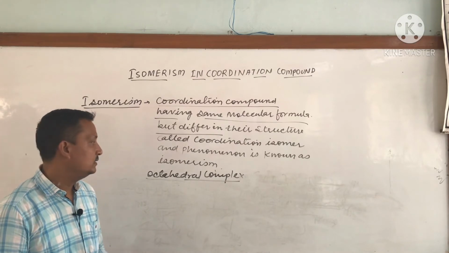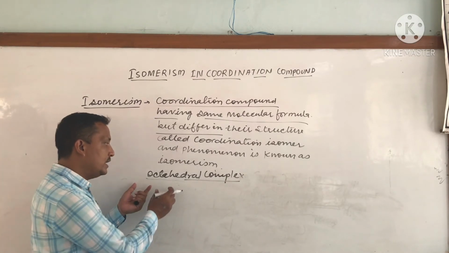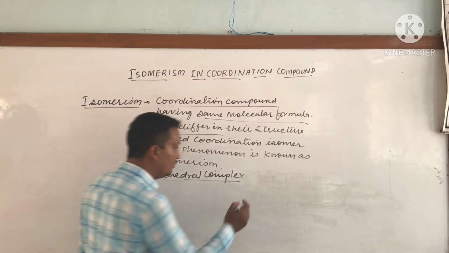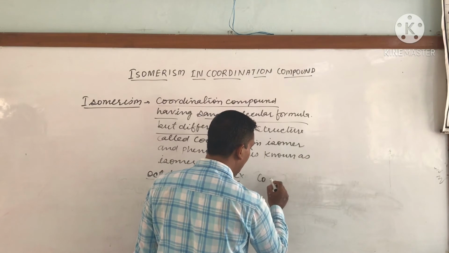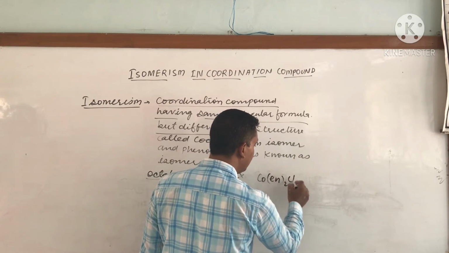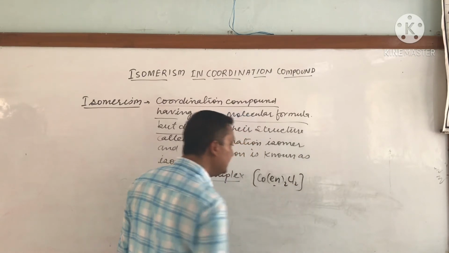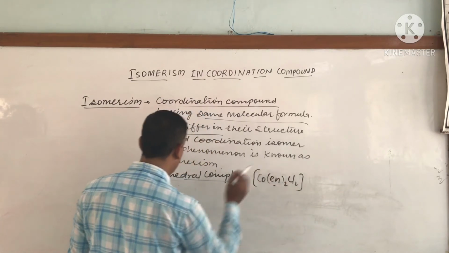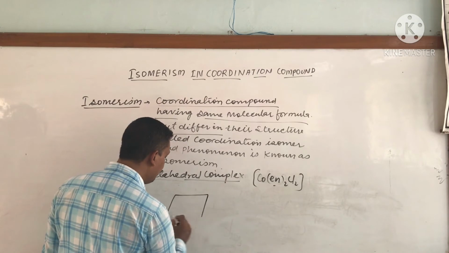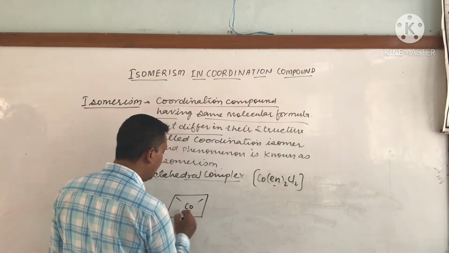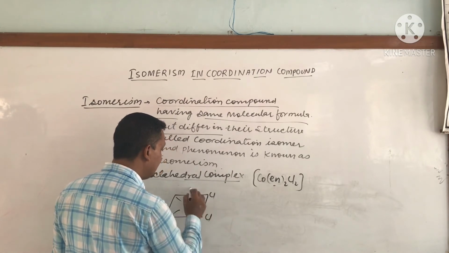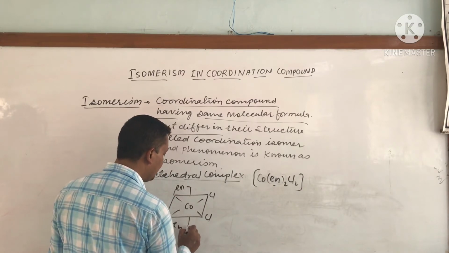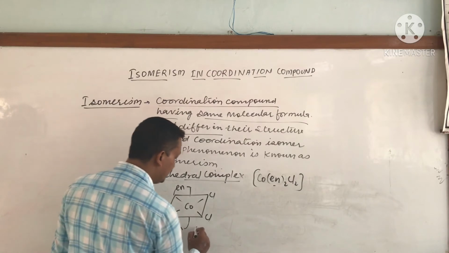Okay, next we are taking geometrical isomers of an octahedral complex containing a didentate ligand. For example, if we are taking [Co(en)2Cl2], in this case en is a didentate ligand. So how can we draw the cis and trans isomers for this molecule? For example, taking Co, we write Cl at the same face, and it is en and en. So we can say it is a cis isomer.